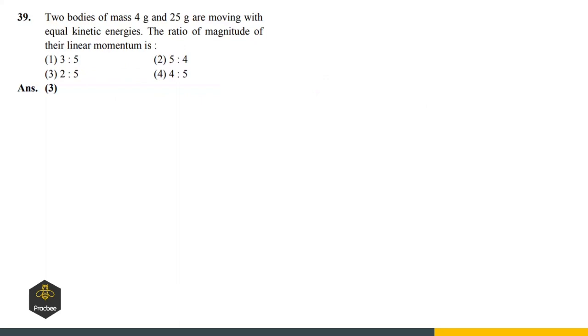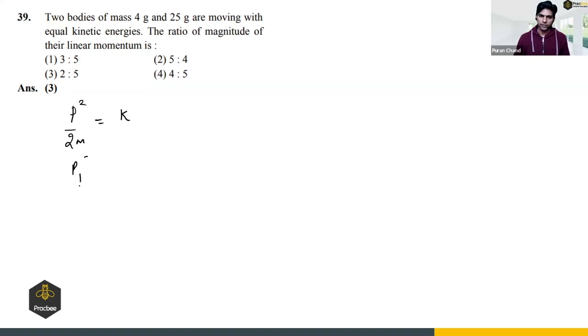Okay, next. Two bodies of mass 4 grams and 25 grams are moving with equal kinetic energy. They have the same kinetic energy, so what is the ratio of the magnitude of their linear momentum? What is the relation between kinetic energy and linear momentum? It is p square by 2m equals kinetic energy, right? So we can say p1 square by 2m1 is equal to p2 square by 2m2 because their kinetic energies are same.